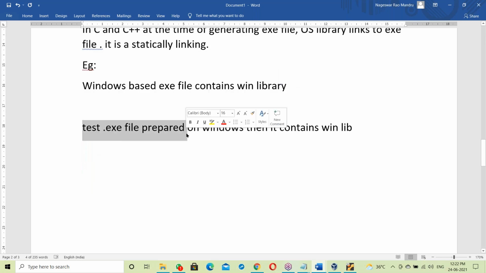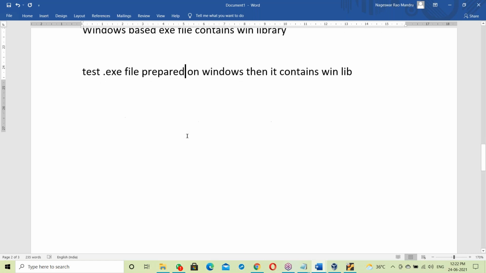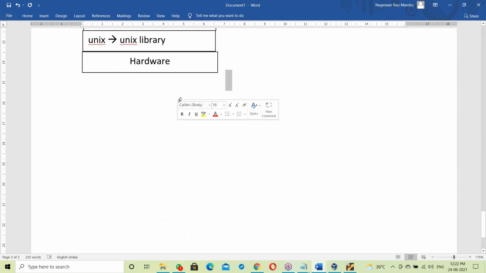So it's a Windows-based exe file. If it is a Windows-based exe file, it won't run on other operating systems. The reason is that it contains the OS library. So why is an exe file OS dependent? That's the simple question here.